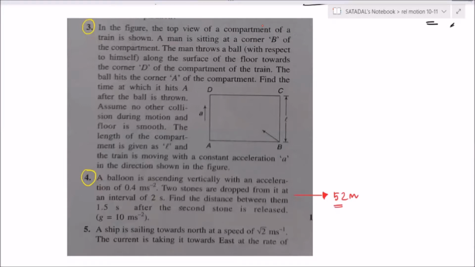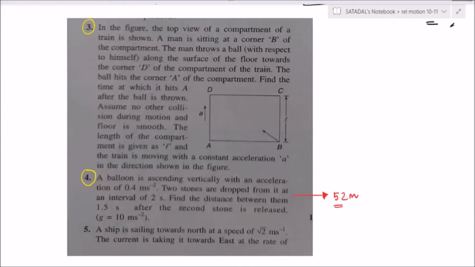Sir, is AB distance also equal to length L? No, that's not given. Actually, if CB is given, that is enough. Oh, okay, sir.